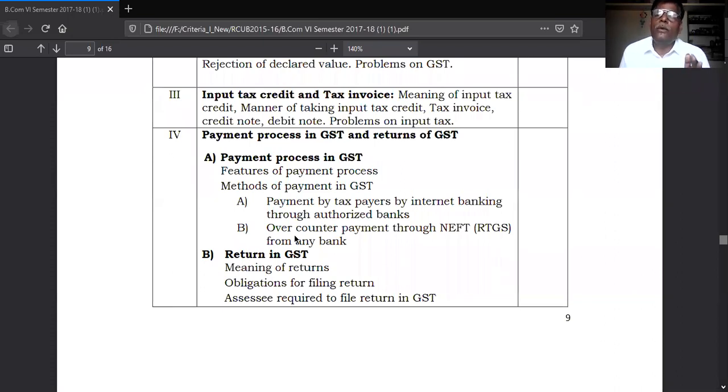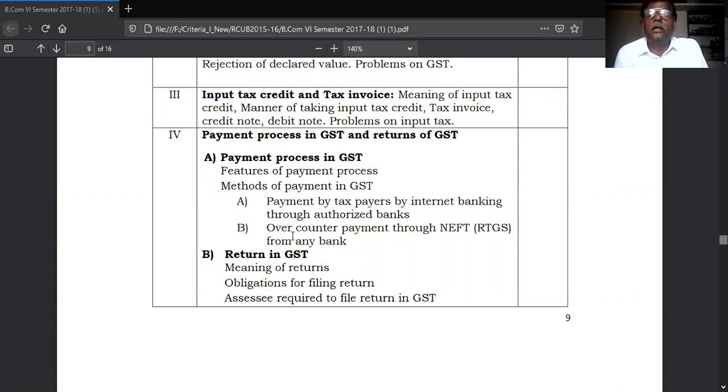And the retailer, while paying the GST tax, has to adjust the tax already paid by the wholesaler. Retailer pays the tax, wholesaler pays the tax. Whatever tax is paid by the wholesaler is called input tax to the retailer. I will discuss the same point in detail during the class. So the input tax credit will be deducted. Credited means deducted. And for the tax invoices, whatever tax is paid, that invoice is to be produced.